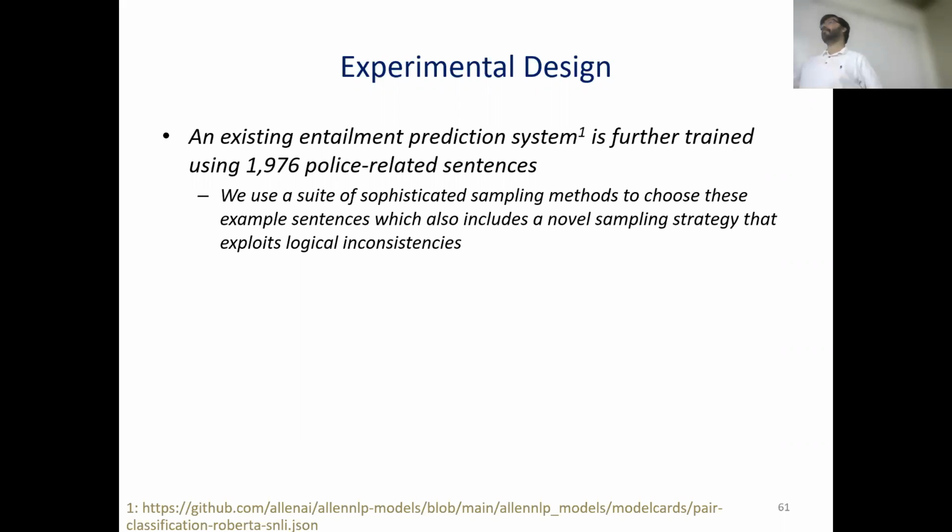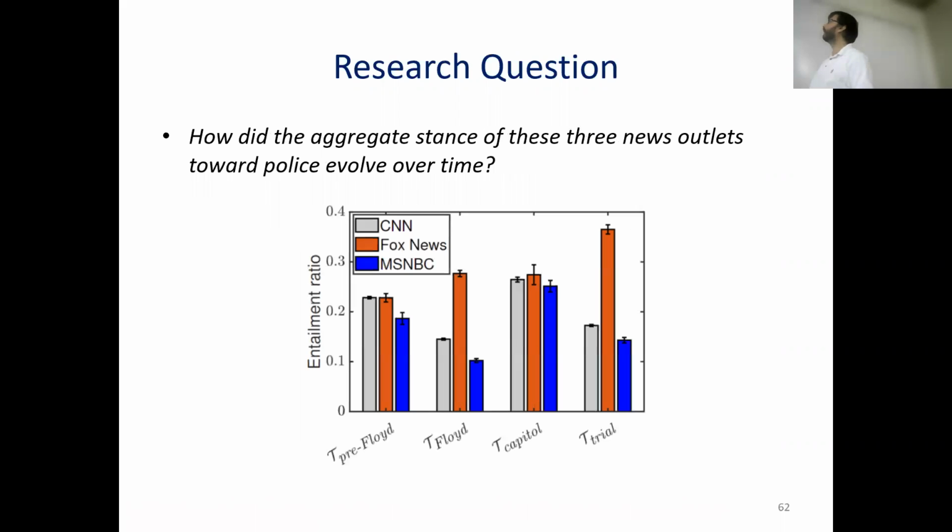So we actually ran experiments and found which sentences are contradicting both the hypothesis and its negation. We know for sure some inaccuracy has happened, and we labeled those examples to create a part of these 1976 labeled examples. So that sampling method is introduced in this paper. It's called inconsistency sampling.